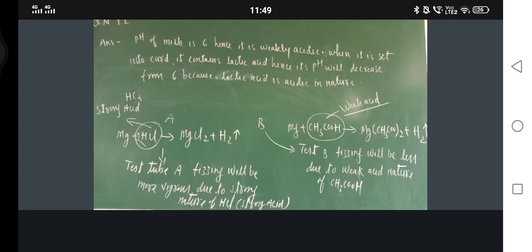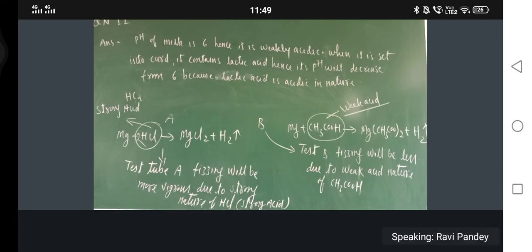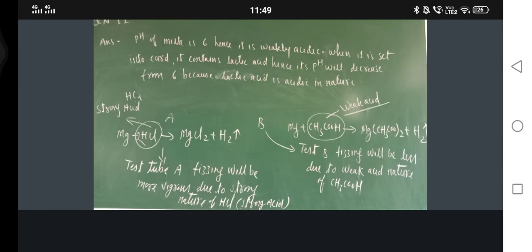Okay, so what is the answer of question number 12a? Why does he shift the pH of the fresh milk from 6 to slightly alkaline? So that it does not set into curd. Because baking soda. Hello.